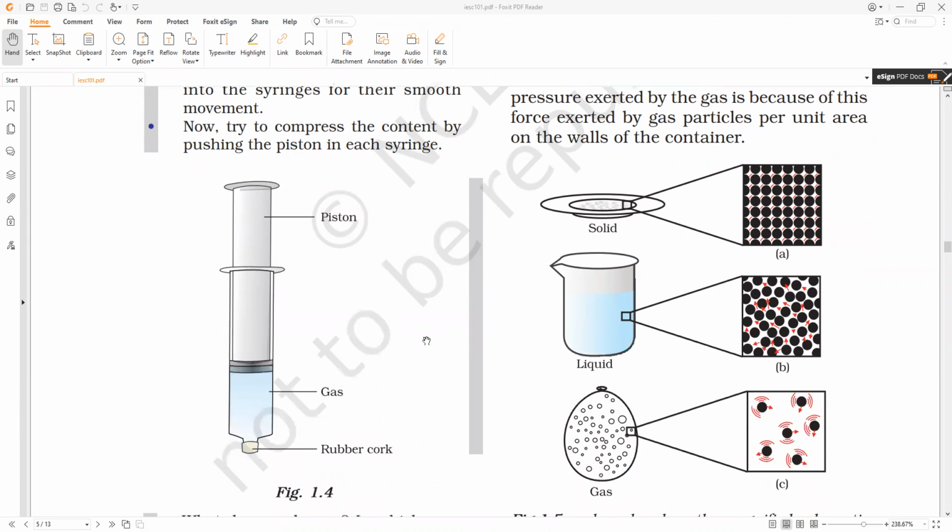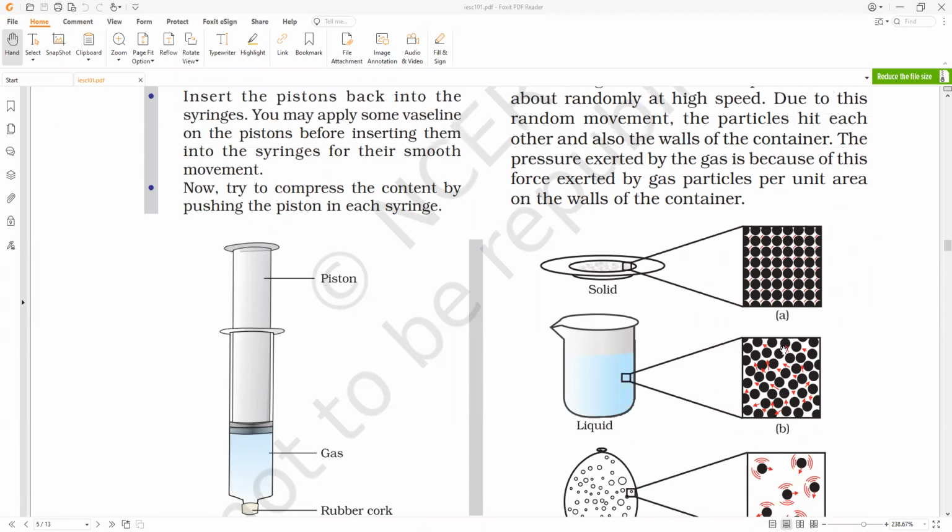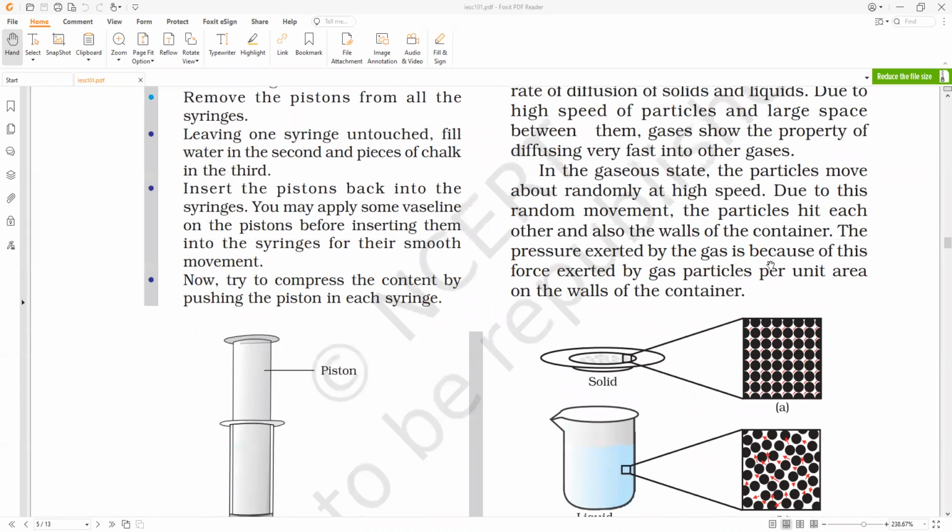In which syringe can we easily press the piston? Everybody, you can see that. The gas syringe. Is it further possible to compress, Mari? We cannot, because the empty space is filled with what? Actually, when I remove the piston, the air goes inside. Yes or no, Mr. Pranav? So if I remove the piston, the same air will occupy the full syringe. If I press the piston, the same air will be compressed into a very small area. But liquids you cannot compress, and solids also cannot be compressed.